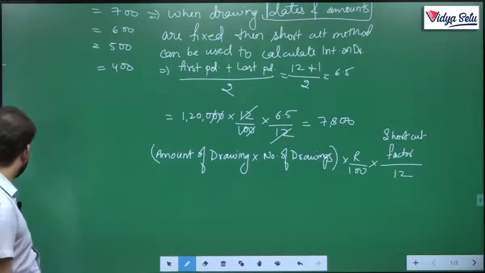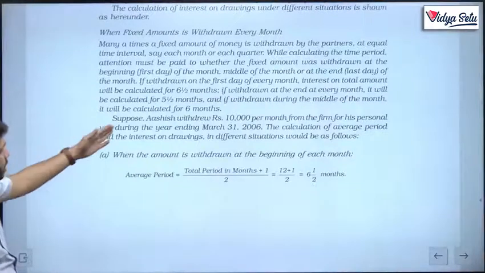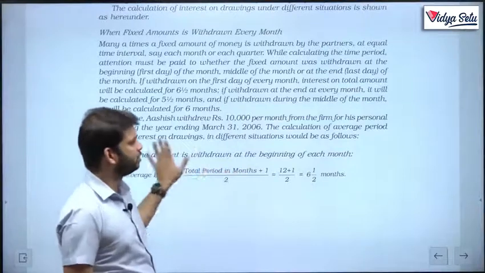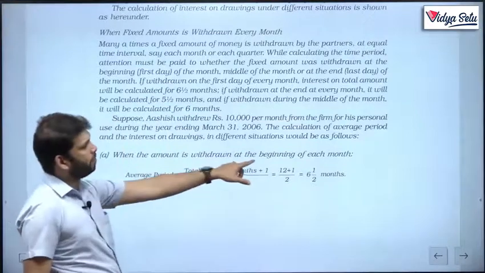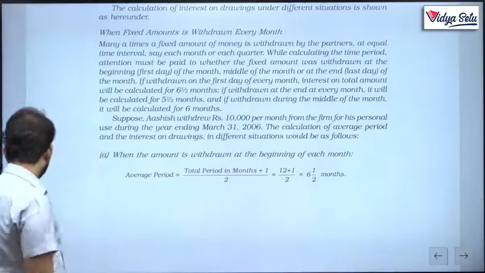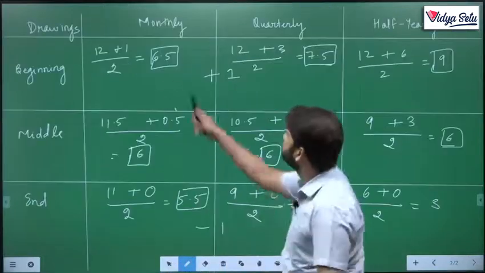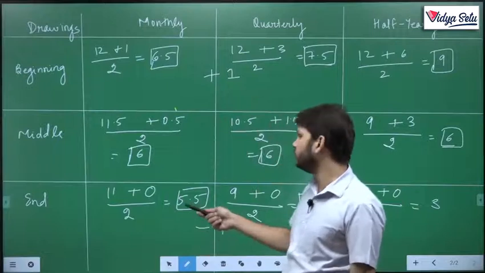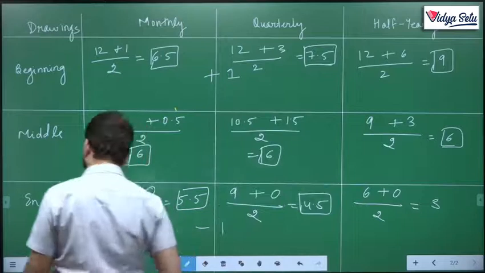Let's see whether NCERT is doing it like this or not. See, they have directly given average period, total period of months. Don't go by this way. When the amount is withdrawn at the beginning of each month, we did it and understood the concept behind it. The concept was this: first plus last upon 2, 6.5. Had it been the end of the month, we would have 11 months plus 0 upon 2, 5.5.